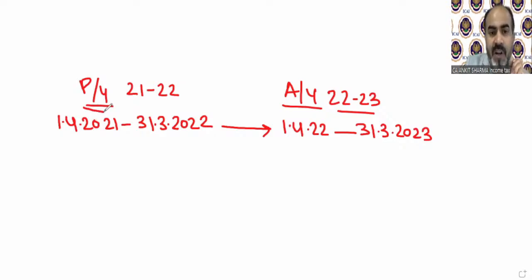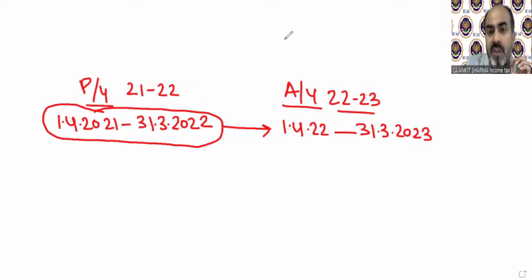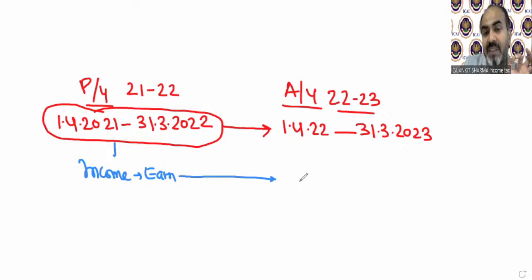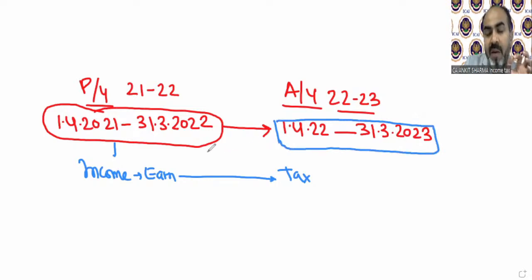It means that whatever income you earn in the duration from 1/4/2021 till 31st March 2022, you need to pay tax upon that income in the assessment year.